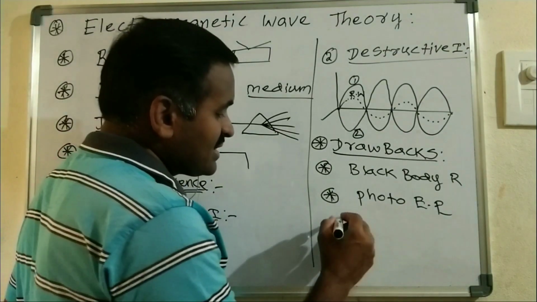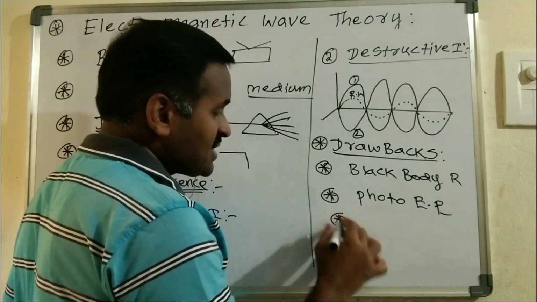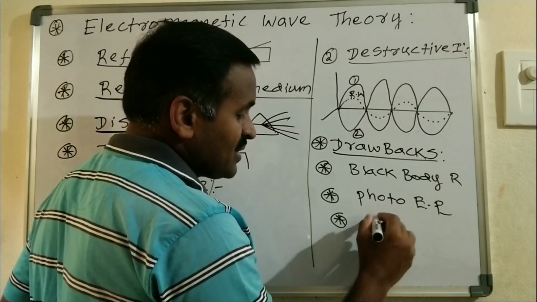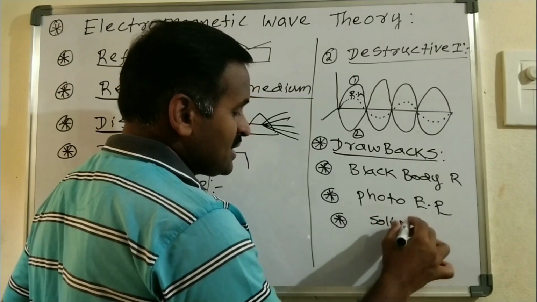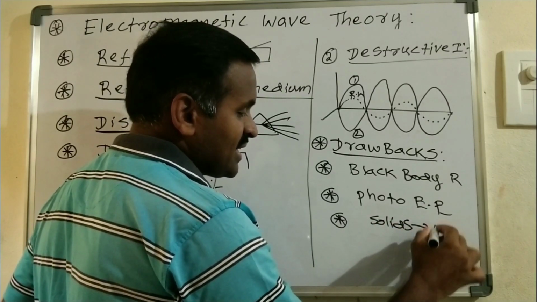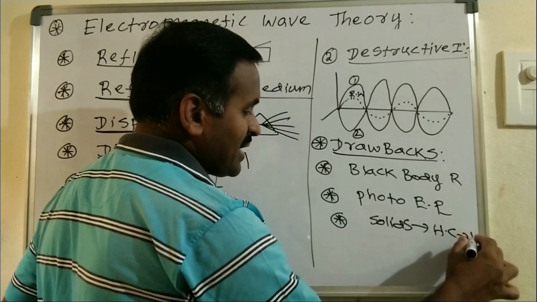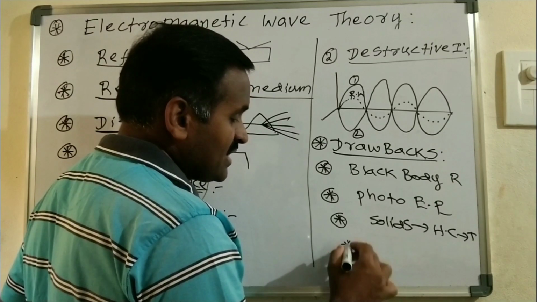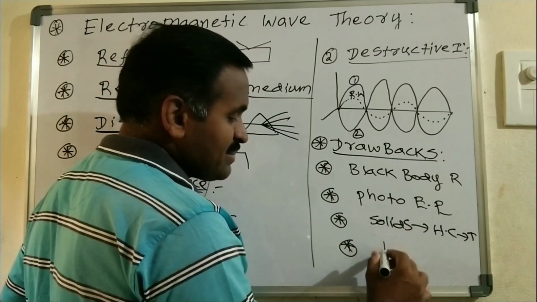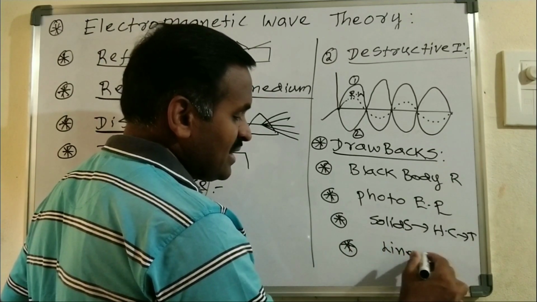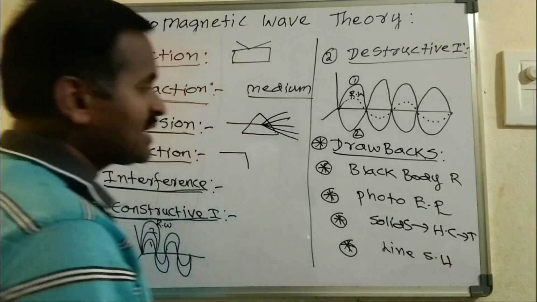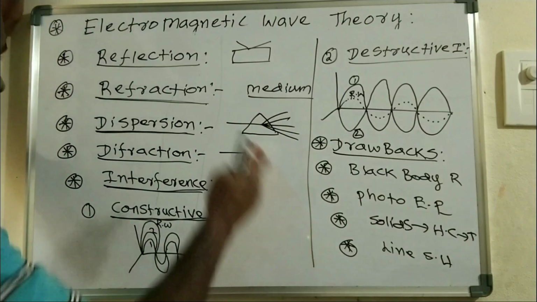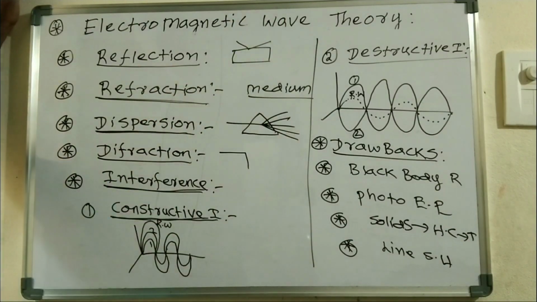And another drawback is the variation of heat capacity of solids with temperature. Whenever some solids change their heat capacity with temperature, it was not explained in the electromagnetic wave theory. And another one is the line spectrum of hydrogen, which could not be explained by the electromagnetic wave theory, right? So these are the drawbacks, and those are the things successfully explained by the electromagnetic wave theory.